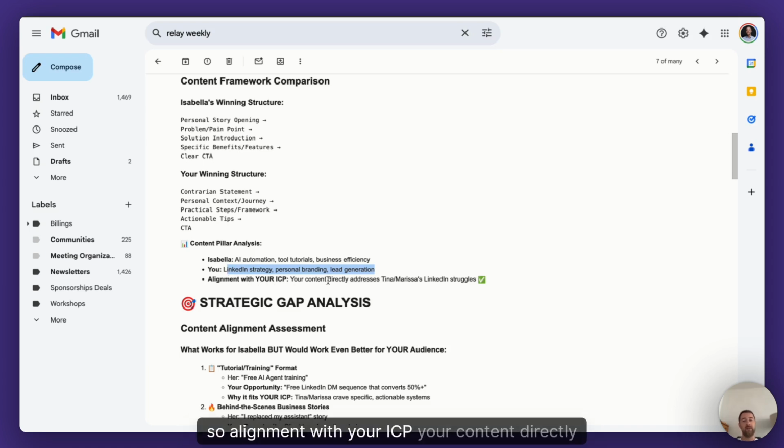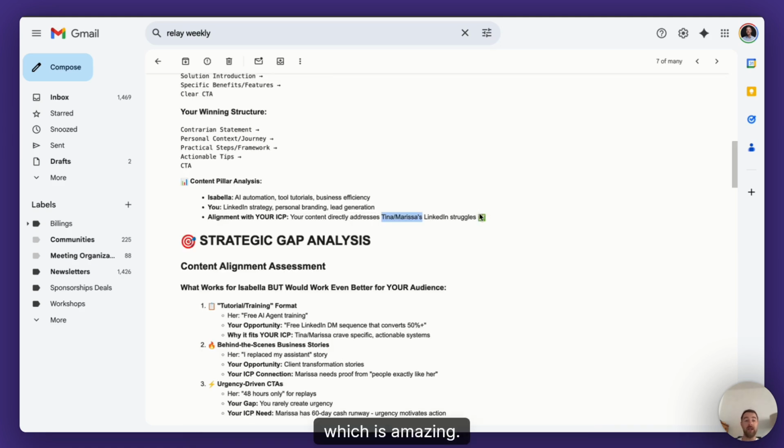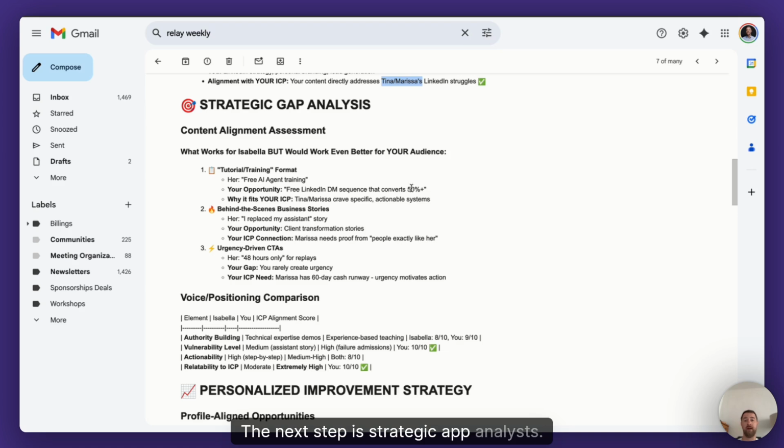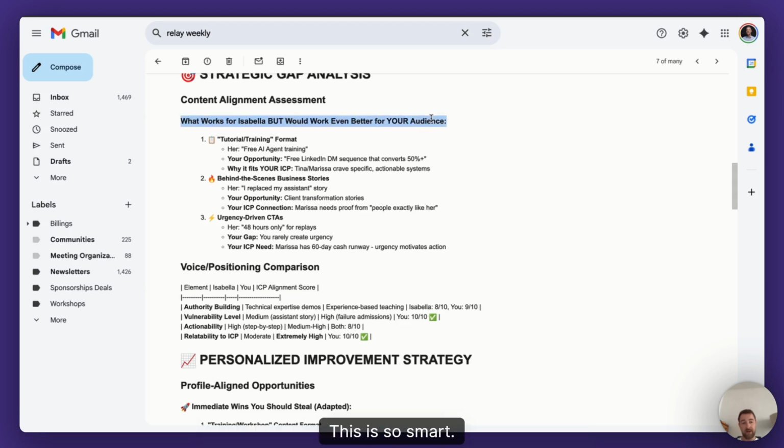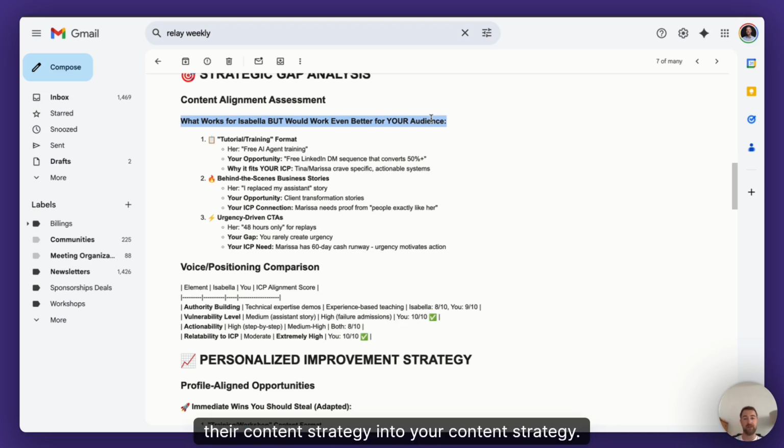So alignment with your ICP: your content directly addresses Tina and Marissa, which is, by the way, my ICP avatars in that doc I told you that you should create for yourself, which is amazing. I speak directly to my target audience. The next step is strategic gap analysis. As you can see, you have what works for you, but would work even better for your audience. This is so smart. You think about stealing what works from your competitors. You are not copy-pasting. You're implementing their content strategy into your content strategy.